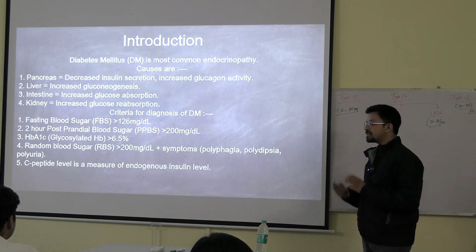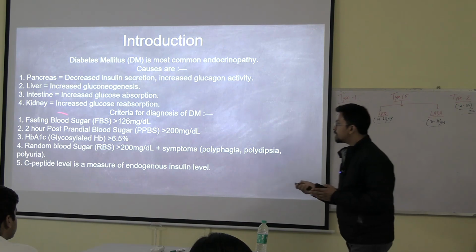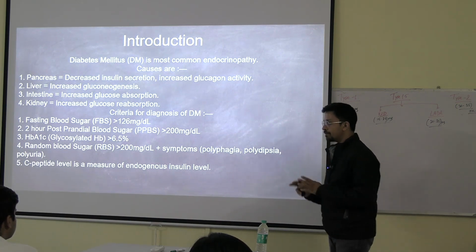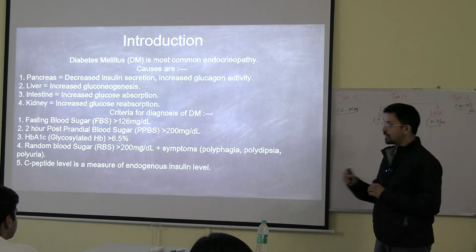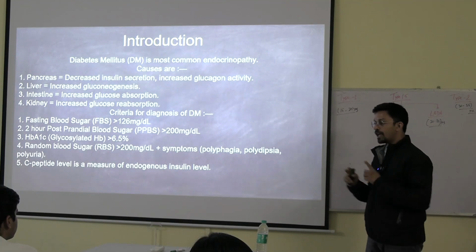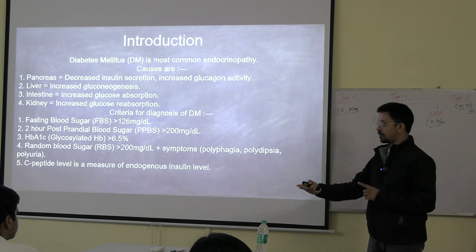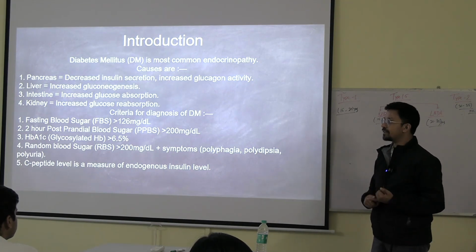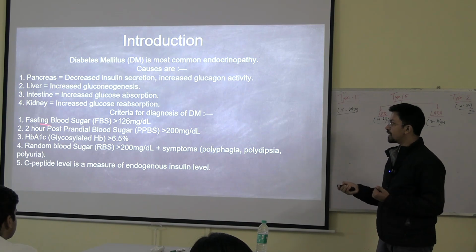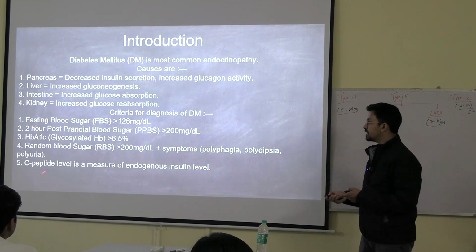2 hour postprandial means the patient comes to you, gives the blood in the early morning on an empty stomach. After that, you tell the patient now you have food, and after having food, 2 hours after the meal, you will again take the blood sample. That is known as the 2-hour postprandial blood sugar. That should be more than 200 to call it a diabetes.